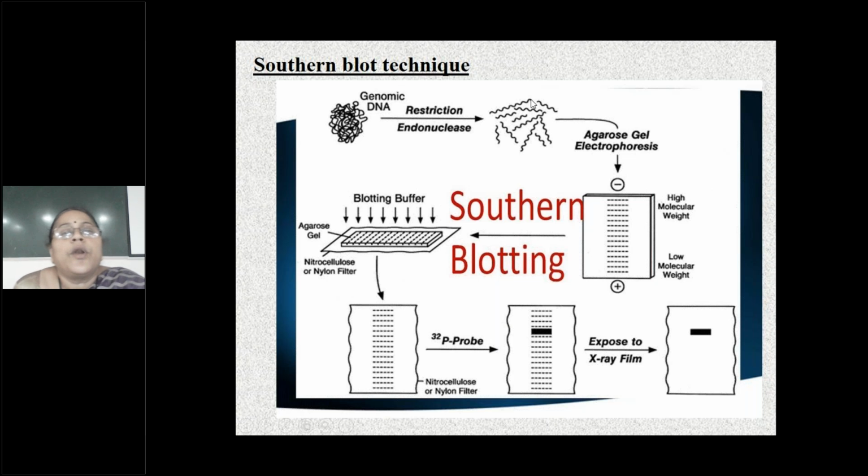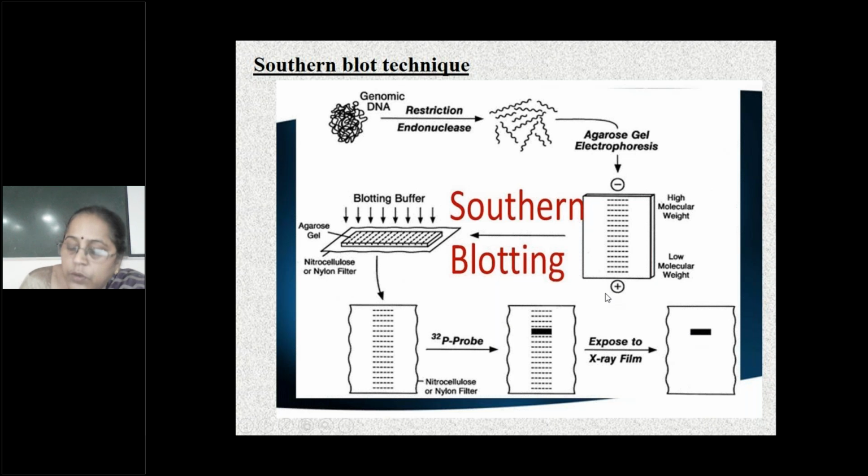So you understood Southern blotting? Genomic DNA is isolated from the tissue and broken down into fragments by restriction enzymes. Then electrophoresis is done. DNA, which is negative, moves towards the anode. After this electrophoresis, these fragments are absorbed into the nitrocellulose filter. Then the probe is attached. What is a probe? It's a piece of DNA, the DNA probe. It should be complementary to the target DNA. When the probe is attached to this nitrocellulose paper, then autoradiography is done.